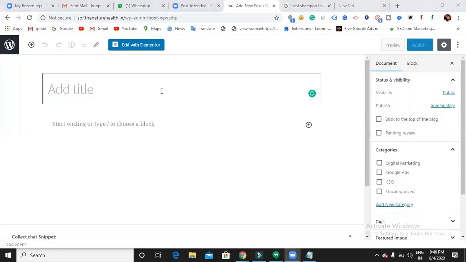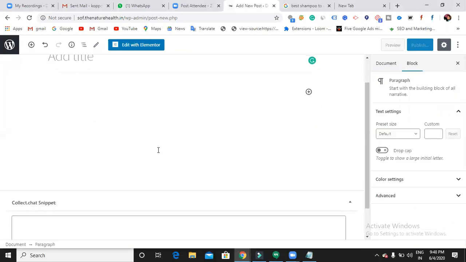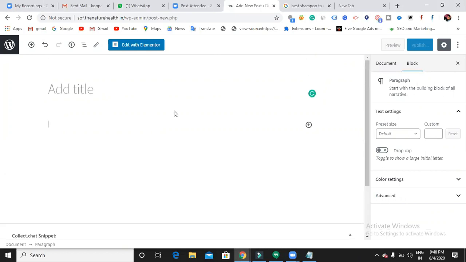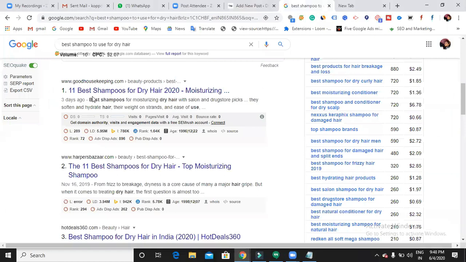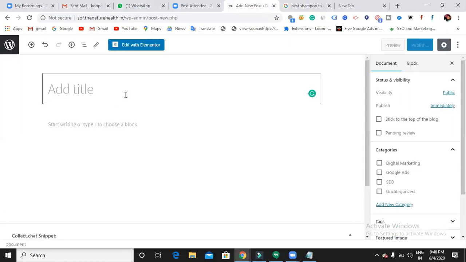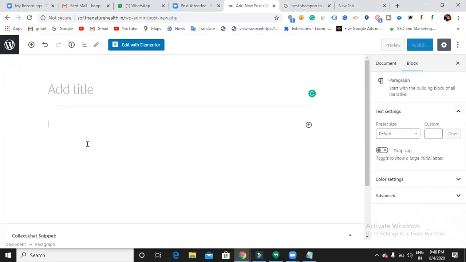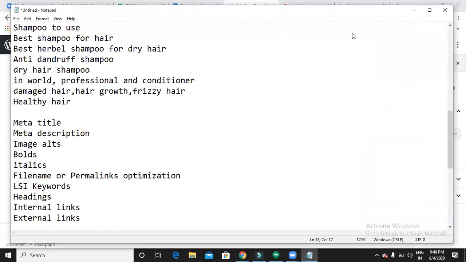Okay, so after clicking post, I can see options like add title, and here you can start writing some description. So what does it mean? When someone clicks this result, they will be redirected to my webpage URL and they can see this title and description. This is not the meta title and meta description. This is what someone sees after clicking your meta title and meta description. Okay. So let us discuss how to write the meta title and meta description. Now let us start from here.